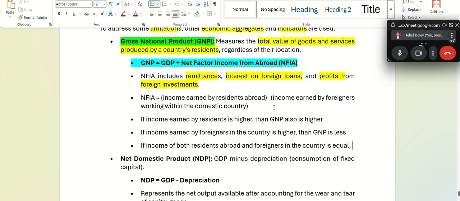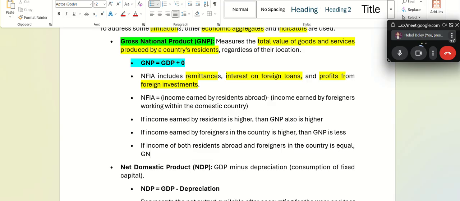What is the value? Zero, sir. So this net factor income will become 0, right? That means GNP is equal to GDP. Understanding?